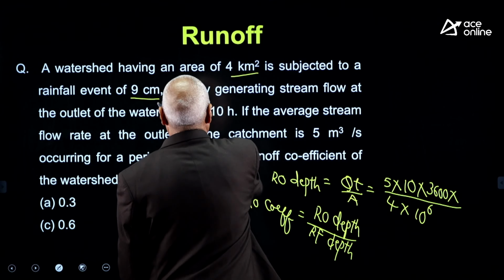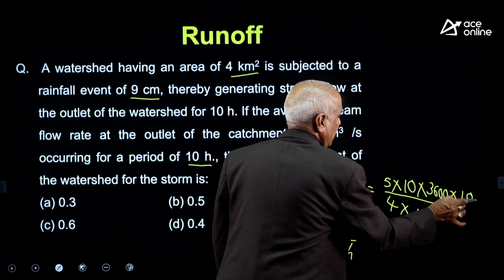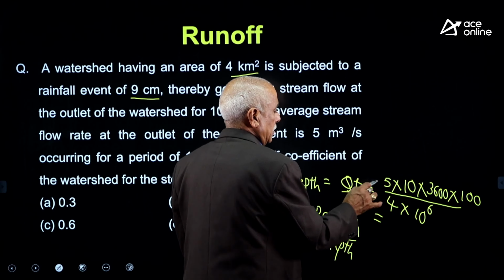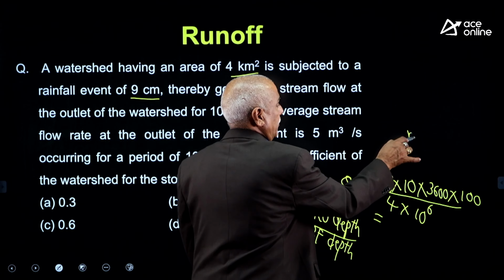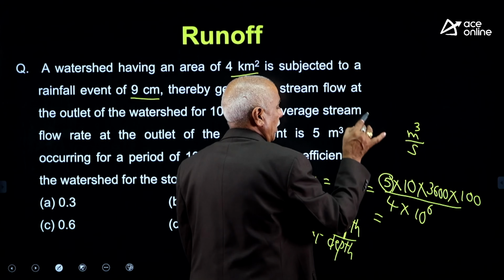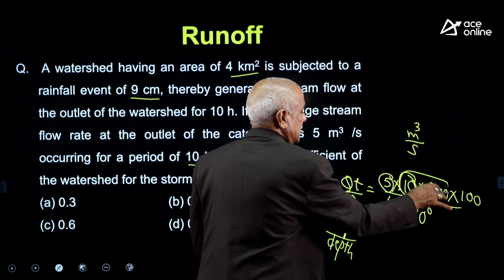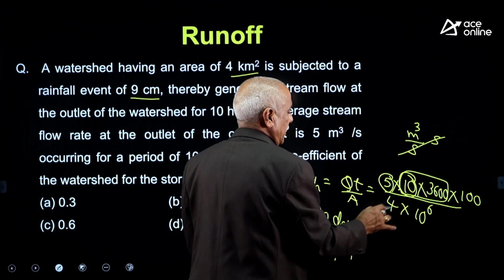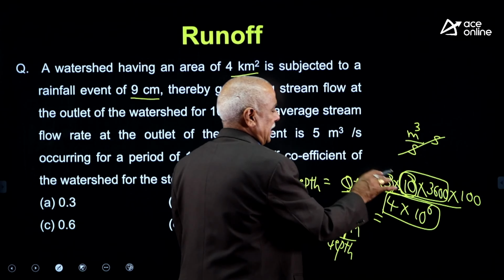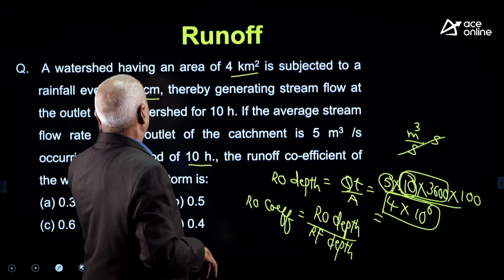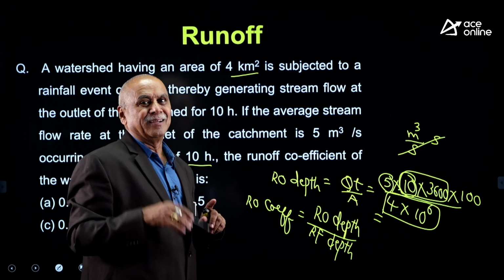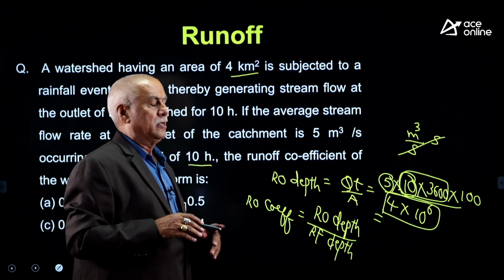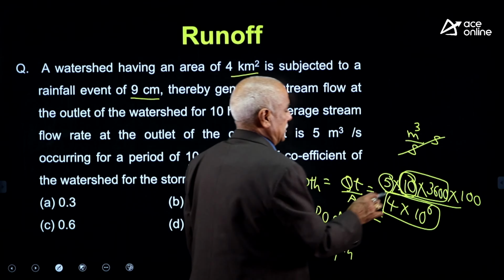I want it in centimeters, so multiply with 100. Once check the units: this is in meter cube per second, this is in hours, this is in seconds. Meter cube divided by meter square gives meters. But rainfall depth is given in centimeter. To get uniformity of units, I am multiplying meters by 100. You will get it in centimeters.